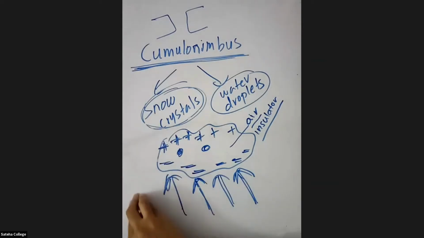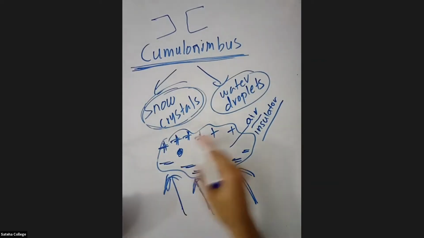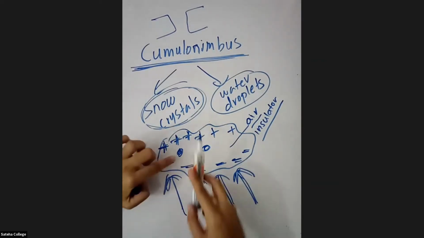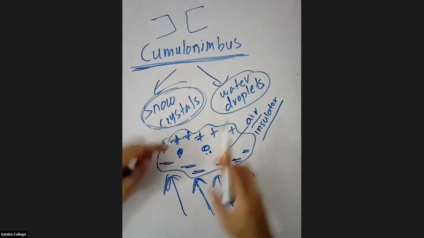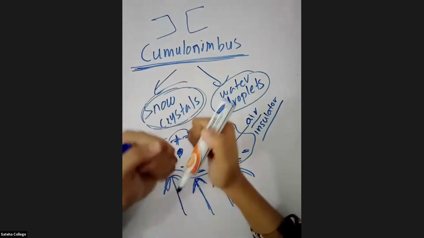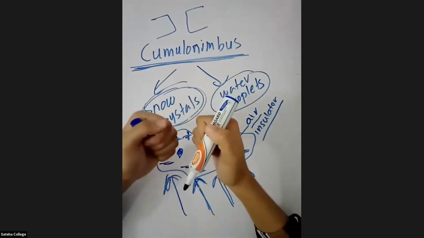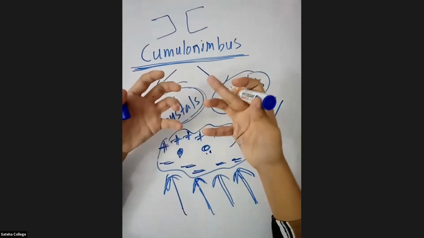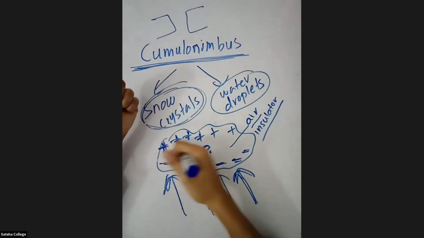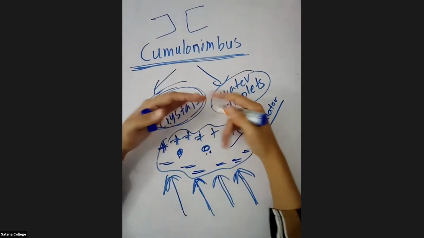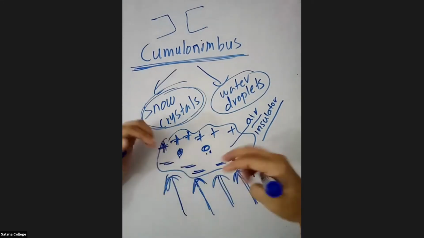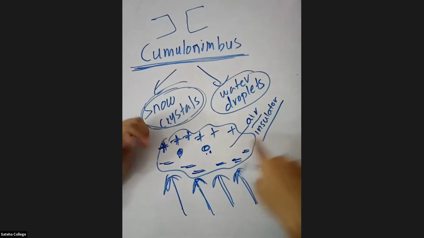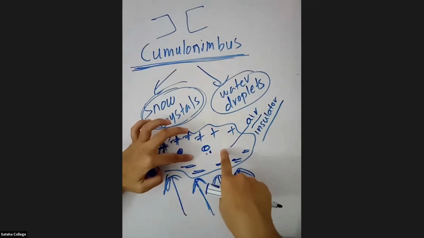So similar idea, students, similar idea. When you take the cloud, inside the cloud there are snow crystals and water droplets. The snow crystals and water droplets will start to rub against each other. When they start to rub against each other, the positive and the negative charges will be formed. The positive charges will accumulate on top of the cloud and the negative charges will get accumulated on the bottom of the cloud. And remember, there are air particles also inside these cumulonimbus clouds.